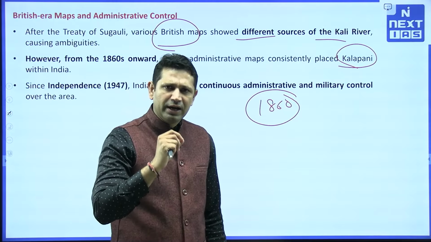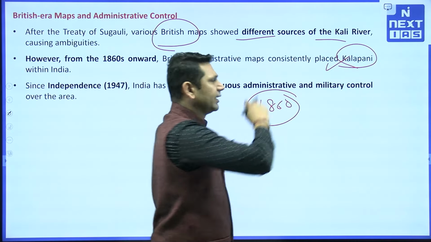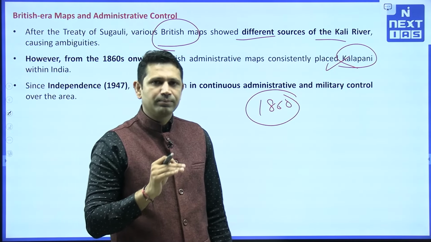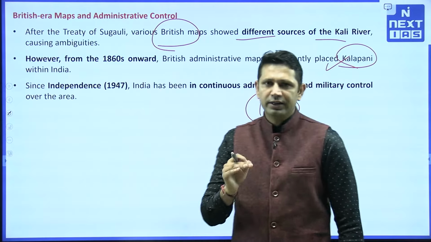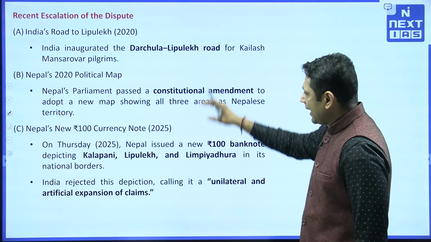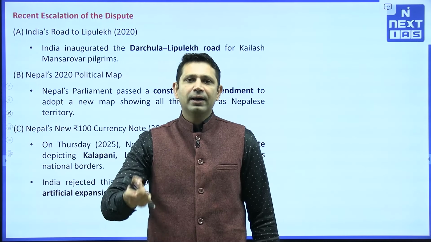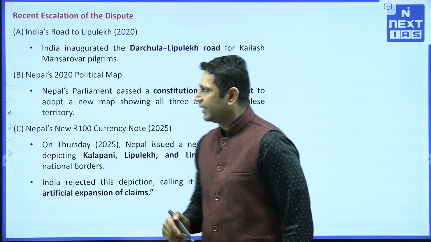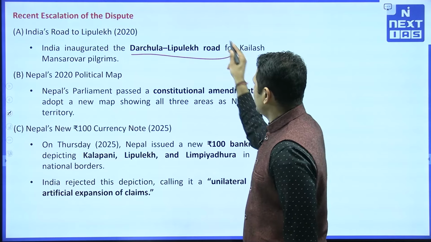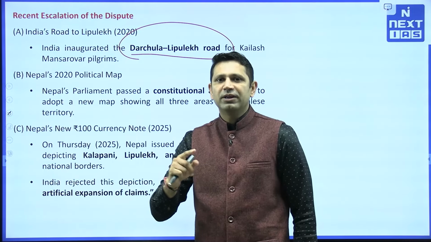Since independence also, India has maintained this stand that Kala Pani is the source of the Kali river, and that should be the boundary line between India and Nepal. Now there have been some recent developments due to which this disputed area has come into the picture. In 2020, we developed the Dharchula-Lipulekh road, which has been built for the Kailash Mansarovar Yatra.